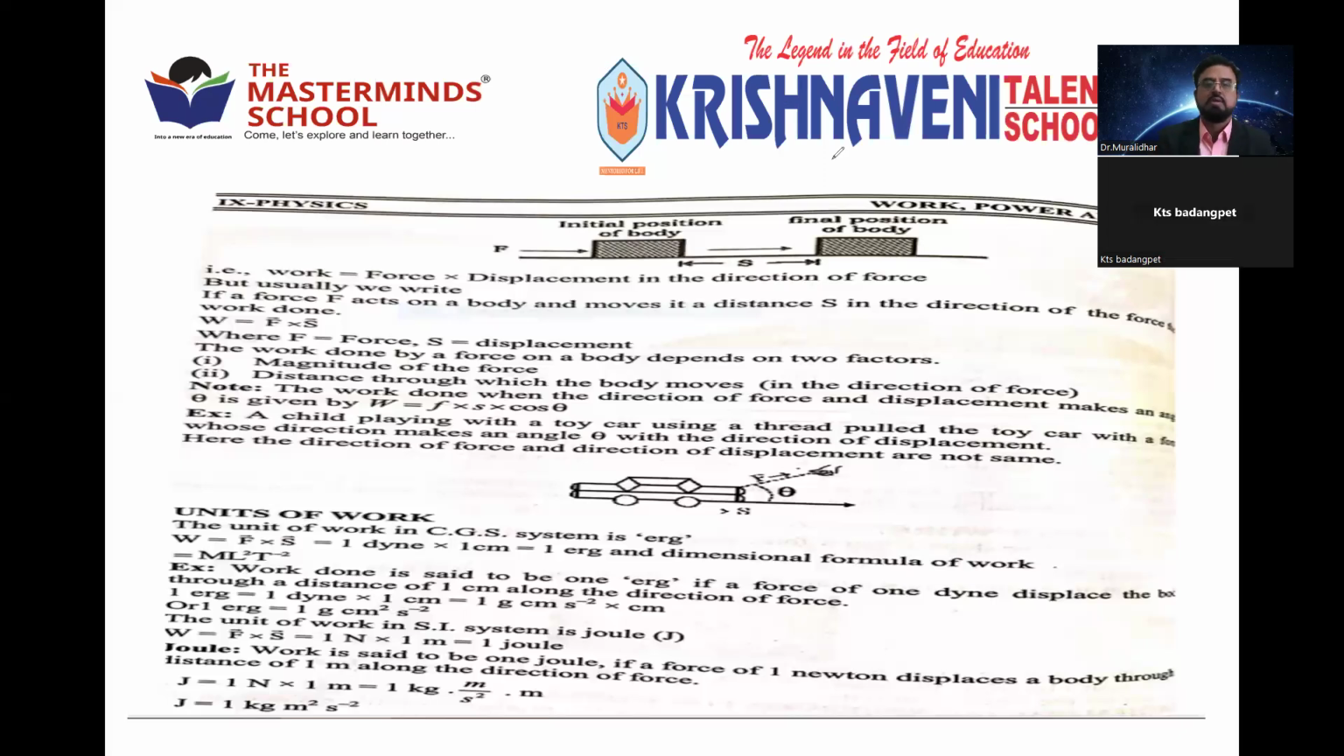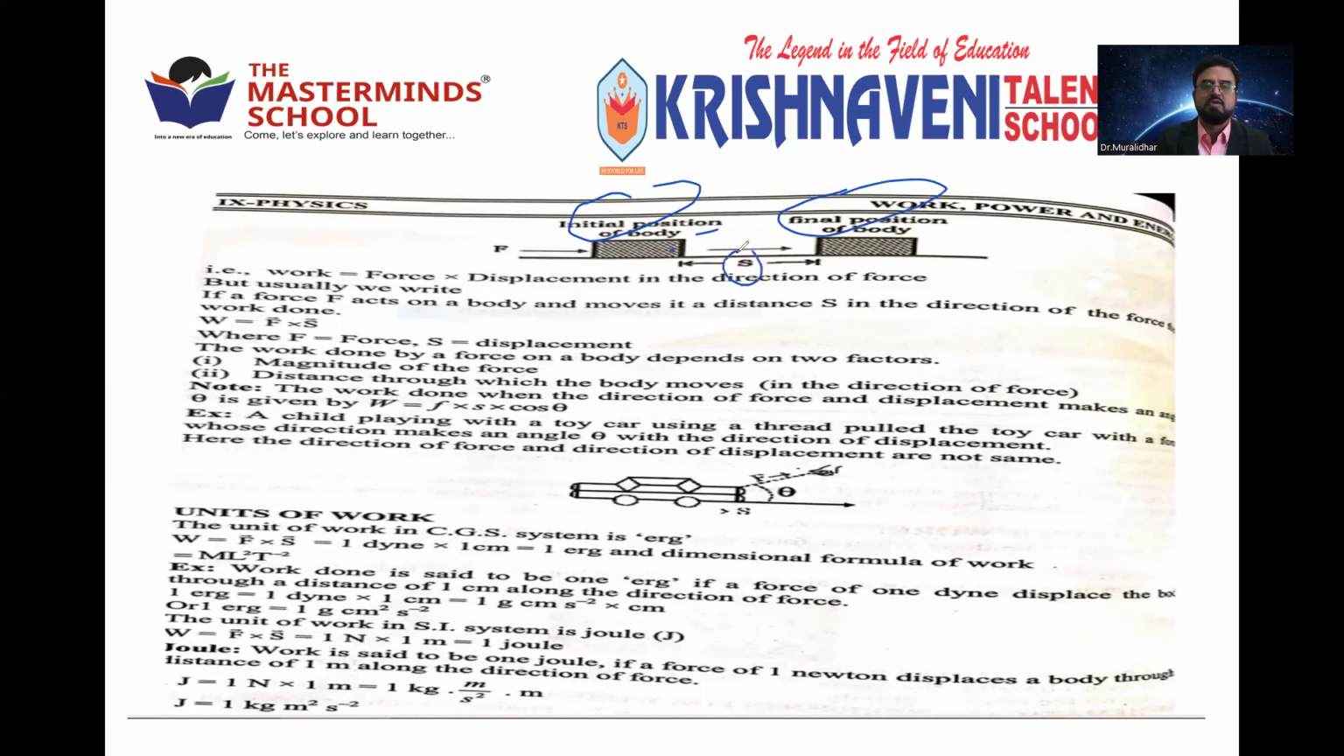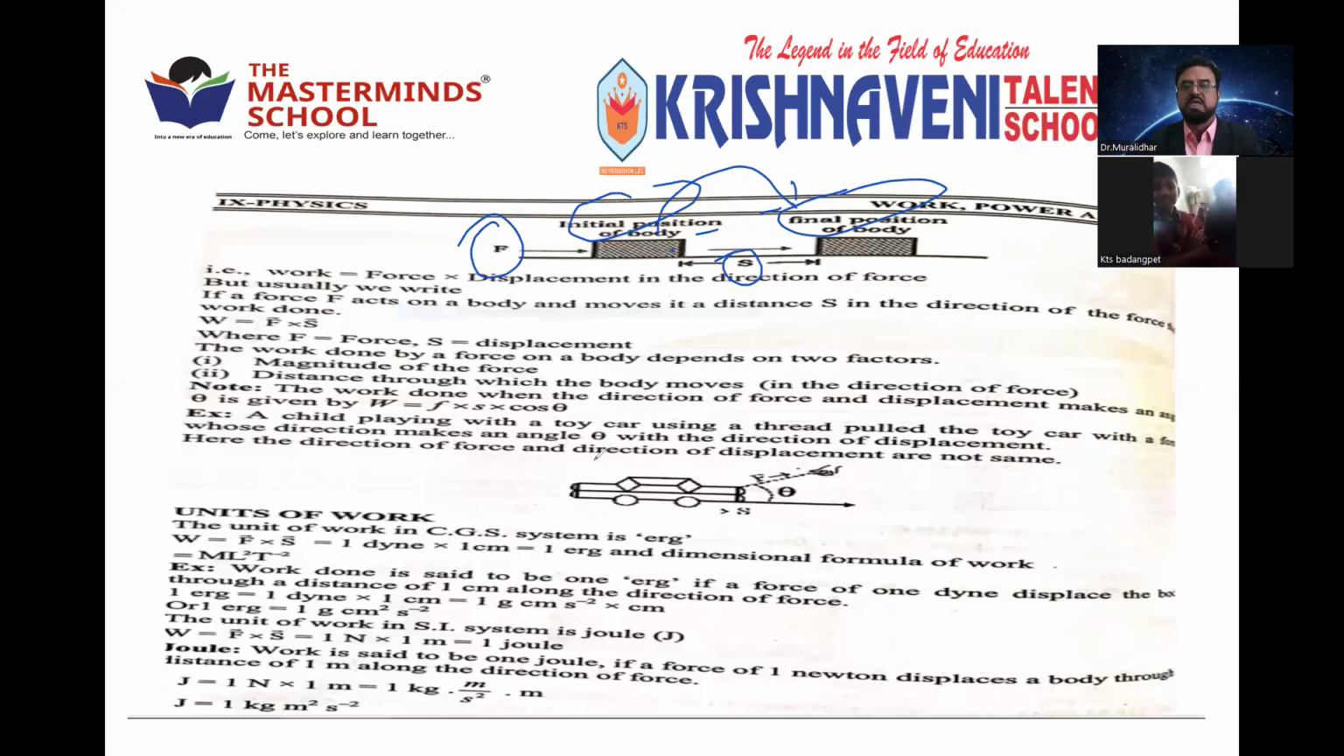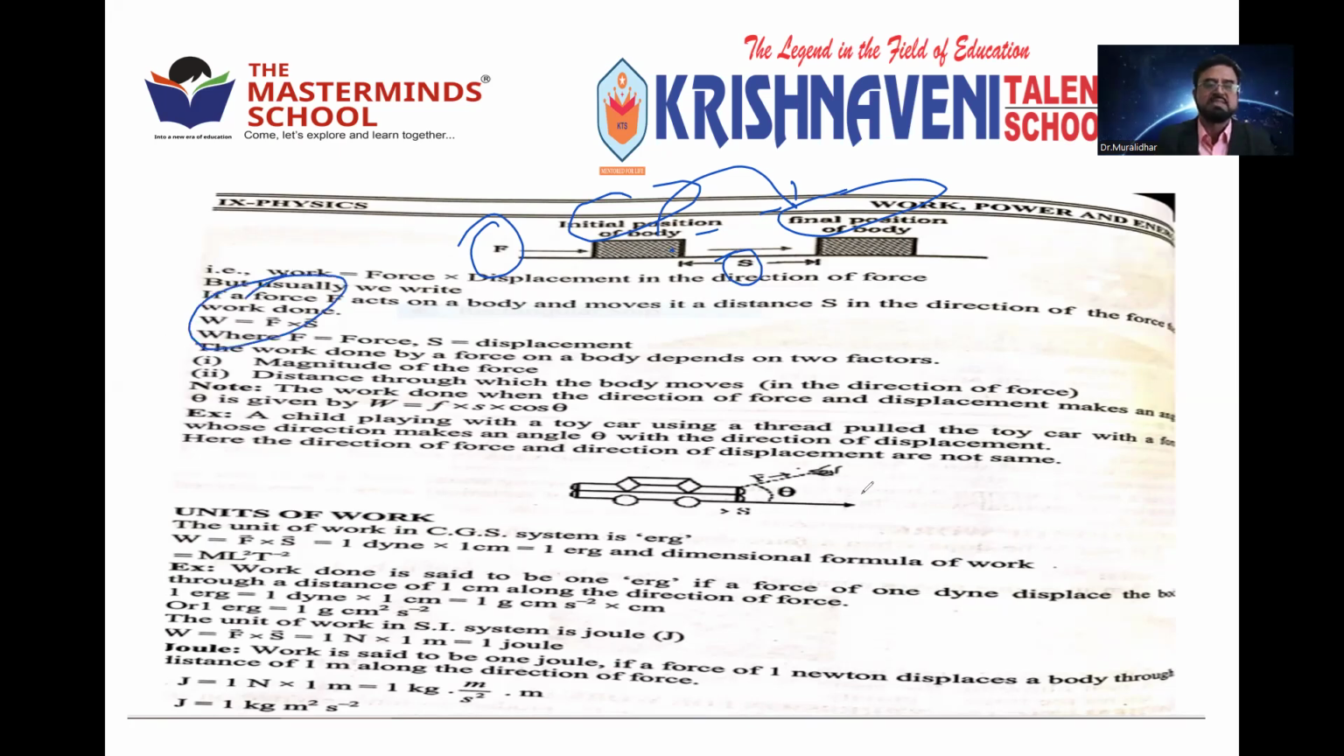You can see here. The initial position of the body is here, but the body moves up to the final position with a displacement of S on the application of force. So the body is moving from here to here. So what can you say? The work is done because of the force. That is, force into displacement will give the work done. Right? So that is mathematically given by W is equal to F into S.